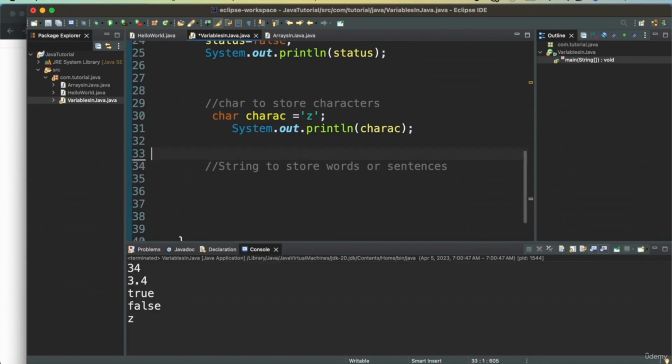Now, if we want to store a string like words or sentences, Java provides a special type called string, which is a class in Java. You can use this to store numbers, you can use this to store anything actually. So I can say Monday, and I can even have a date here. I can say 0405. And then I can go and print this day.